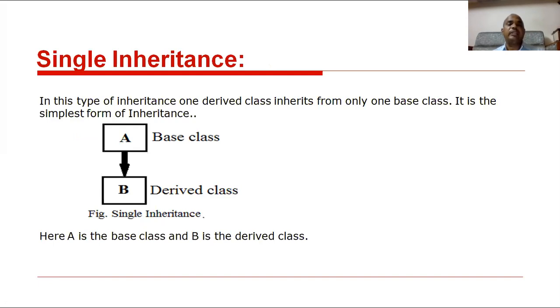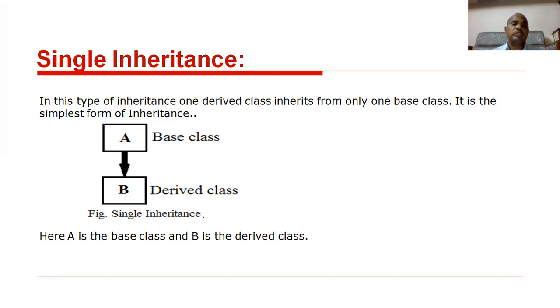Then this is the single inheritance concept. In this type of inheritance, one derived class inherits from only one base class. So in single inheritance, a derived class is deriving the data from the base class. Here, only one derived class and only one base class. Clear, all of you? It is the simplest form of inheritance.